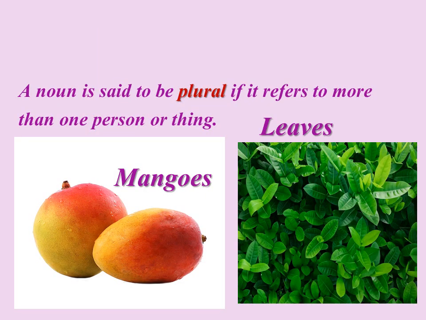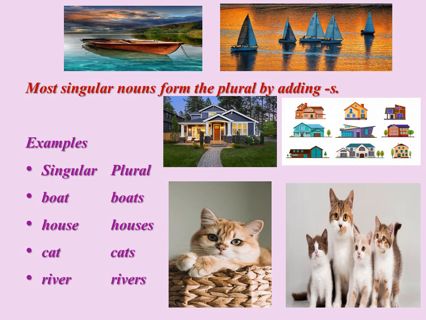A noun is said to be plural if it refers to more than one person or thing, for example, mangoes or leaves. Now, when we do the chapter singular plural, we should be aware how to change the singular nouns to the plural. Let us see all the concepts one by one.